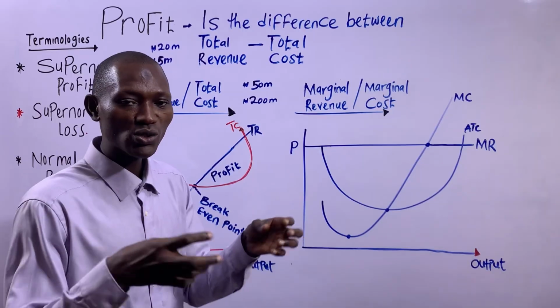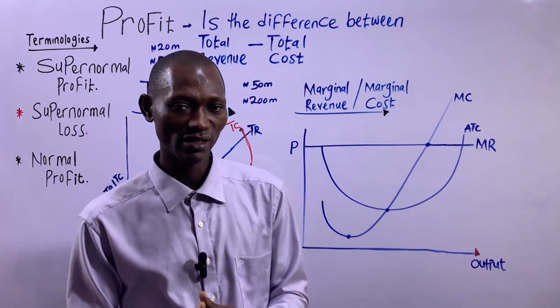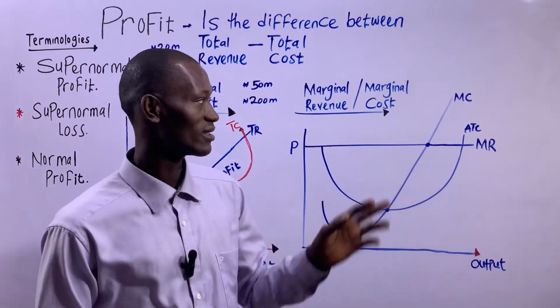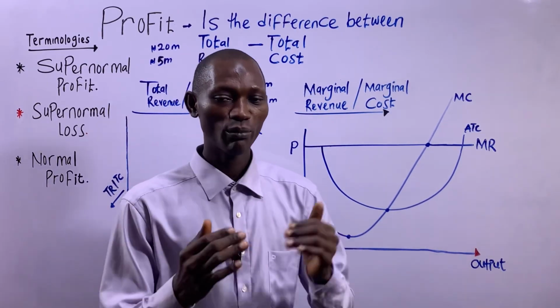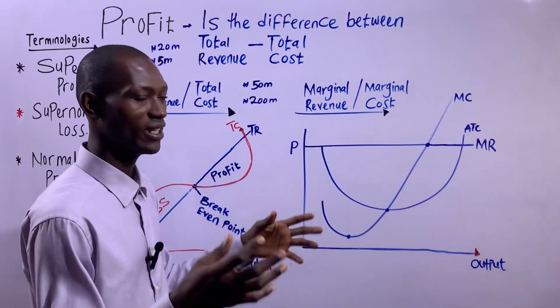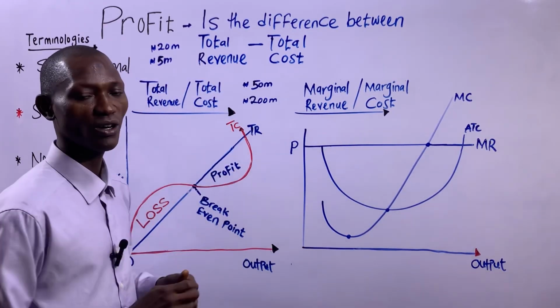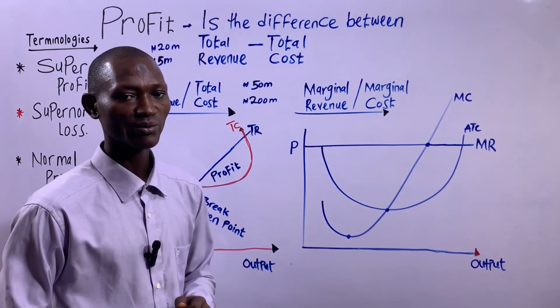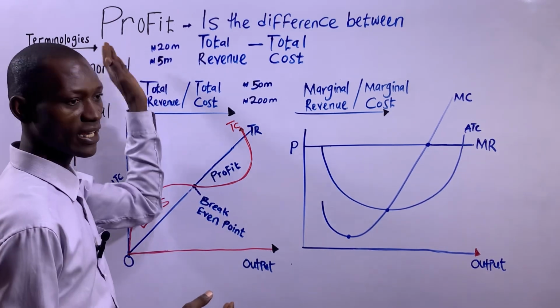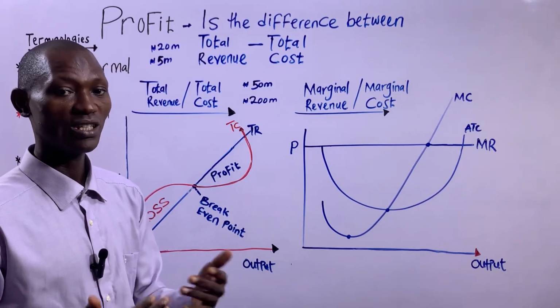So the cost to the economist is the addition of both explicit cost, which the accountant considers as the total cost, together with implicit cost. Then that will give us the total cost to the economist, and that will be deducted from the total revenue. And with that, I will get my economic profit, or the profit for the economist.